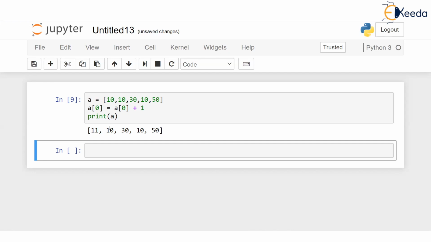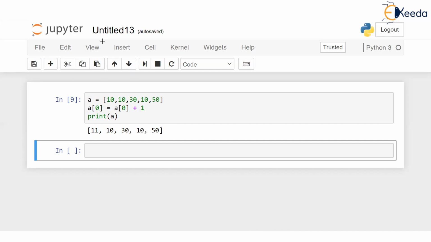Now, many of you, I'm sure, might be wondering why, because element 0, element 1, element 2, ordering is there. But there is a data type called set in which there is no ordering. So you can't say this is 0th element, this is 1st element, this is 2nd element. They are dispersed in the set. These comparisons we would like to do. That's why we are touching each and every point over it.